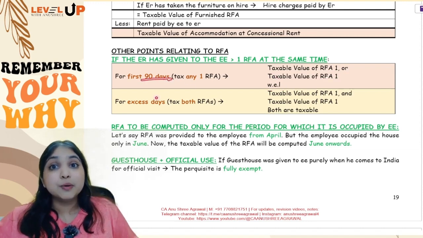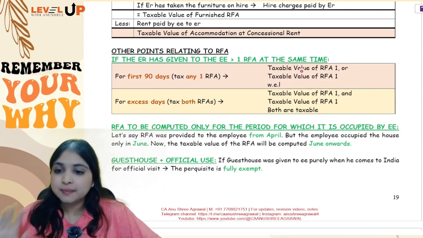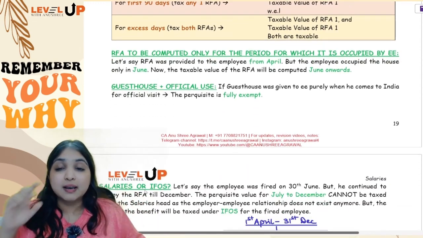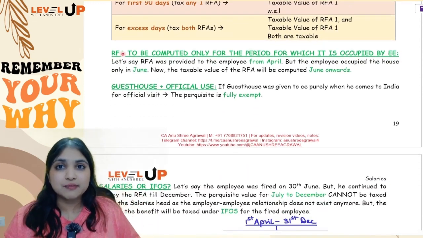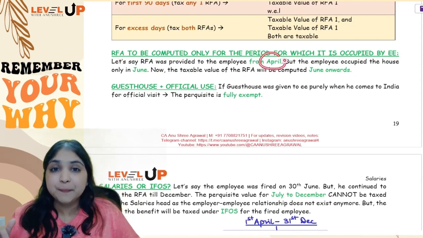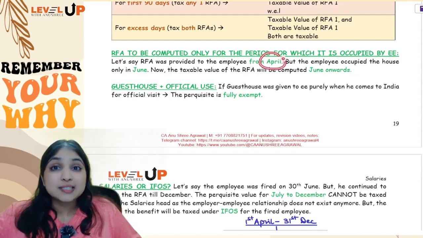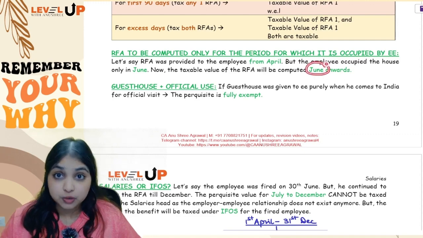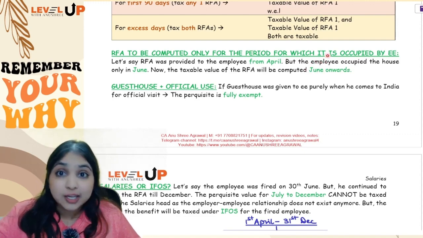But for the remaining number of days beyond 90 days, you will tax both the RFAs. Okay. Then, for example, let us say the RFA is given by the employer to the employee in April itself, but the employee actually starts occupying that RFA only in June. In that case, you will do the calculation only from June onwards.